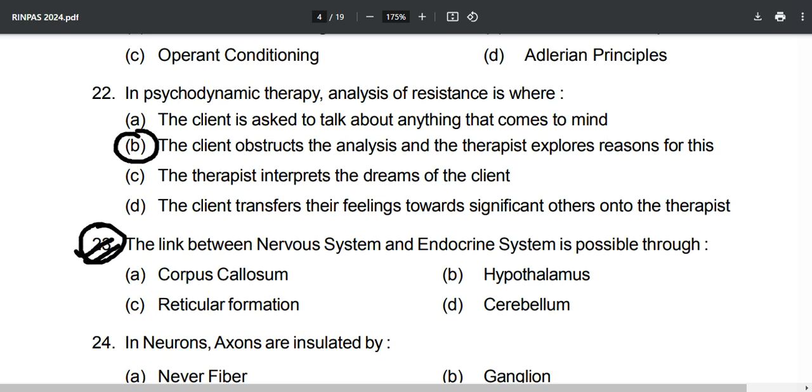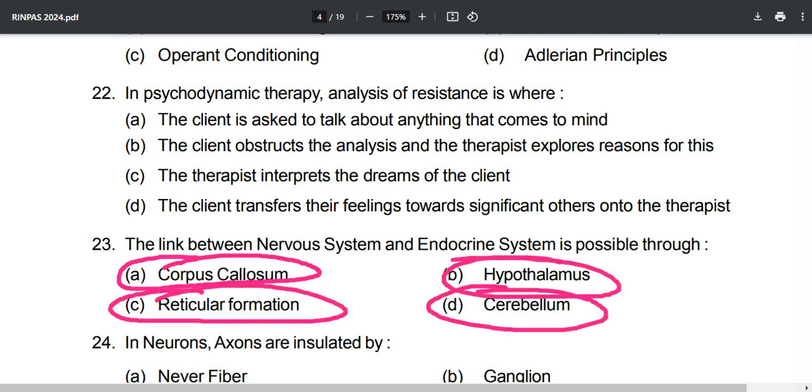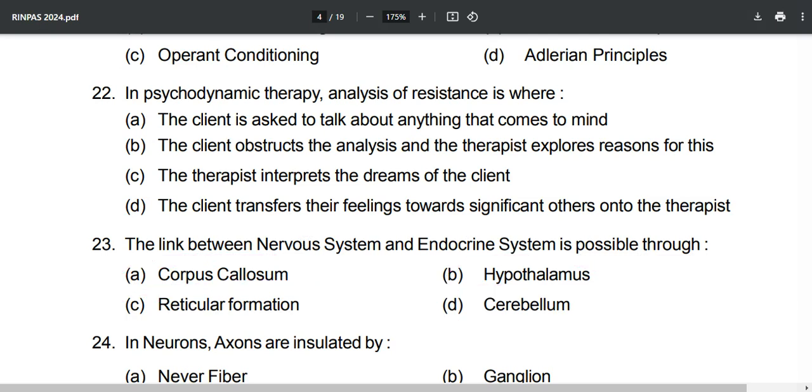Now, question number 23, you will find biopsychology also heavily dominant in these papers. The link between the nervous system and endocrine system is possible through. Corpus callosum, reticular formation, cerebellum, and hypothalamus. So, what is the correct answer over here? The link between the nervous system and endocrine system is possible only through your hypothalamus.